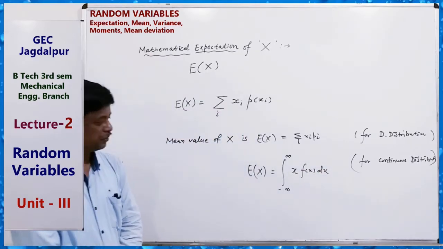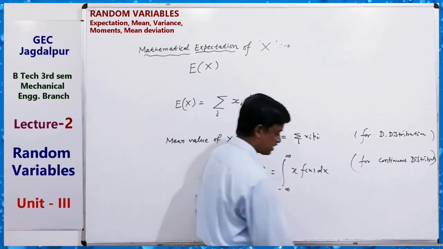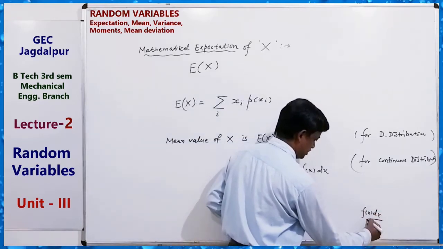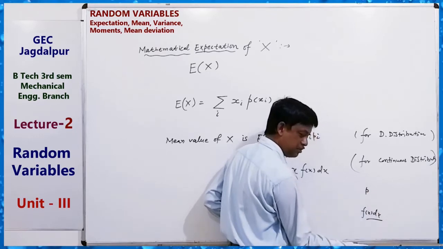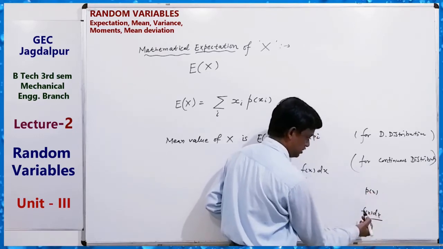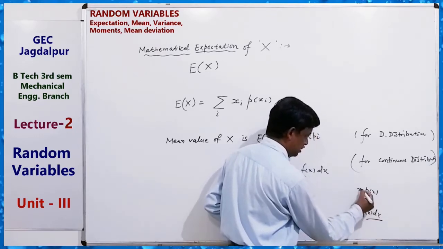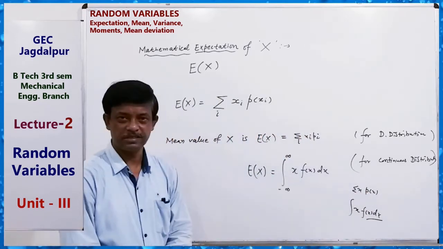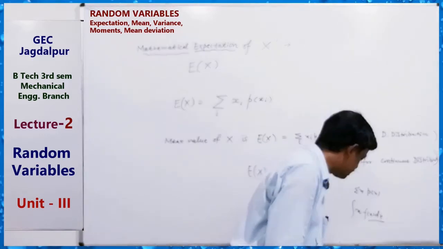Clear? For a continuous distribution, this; for a discrete distribution, this. For discrete it is a sum, for continuous it is an integration. The expectation of x is this. So this is the formula.